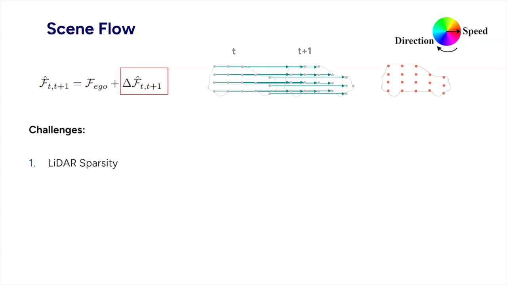First is LiDAR sparsity. Sparse LiDAR signal between time sequential scans makes geometric matching tricky and can lead to incorrect scene flow estimation, as shown in this animation.